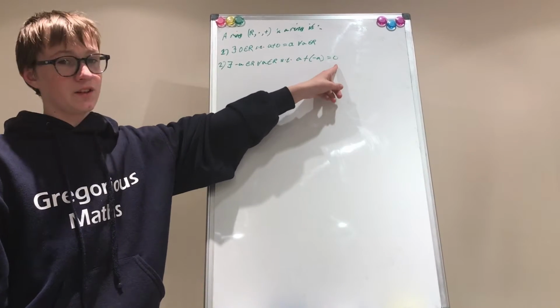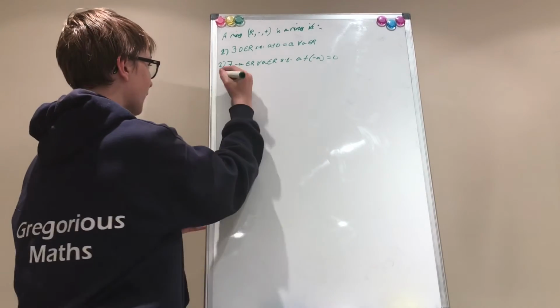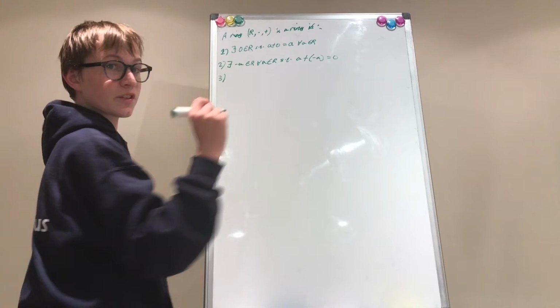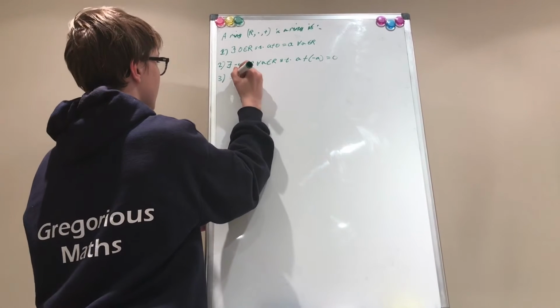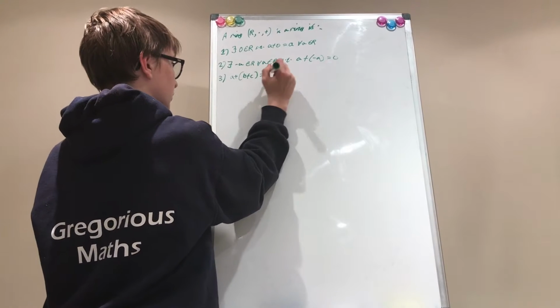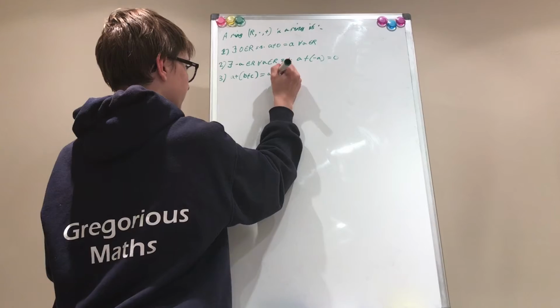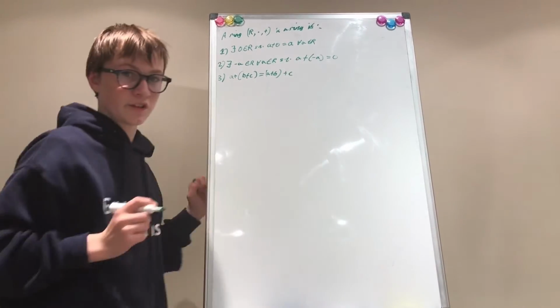Basically, they'll make the additive identity. Now number three is that it's associative. So A plus the quantity B plus C is equal to A plus B plus the quantity C.